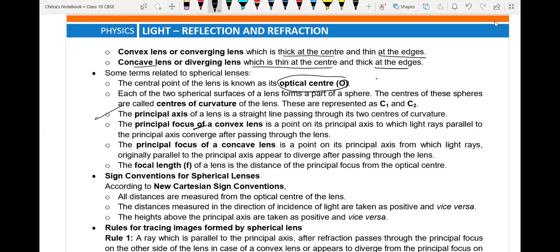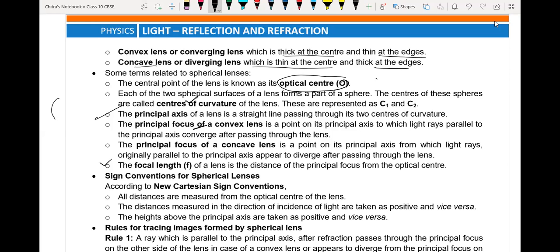Then we have focal length. The distance from the principal focus to the optical center is called the focal length. Center of curvature is the same. For a lens taken from a sphere, the center of that sphere is called the center of curvature for the lens.